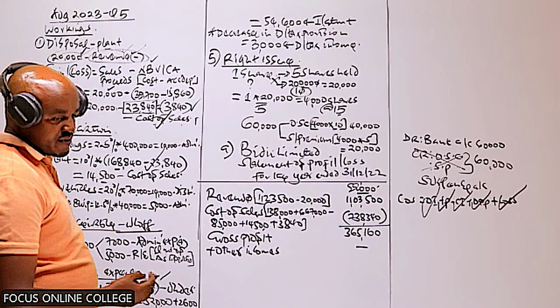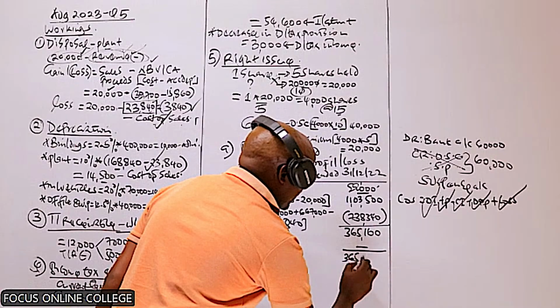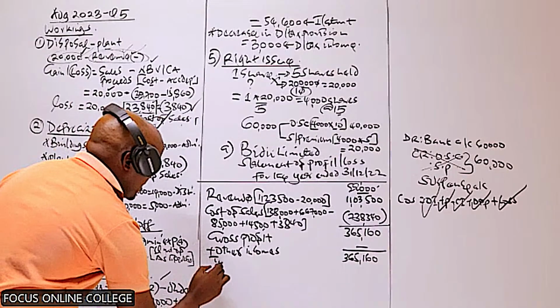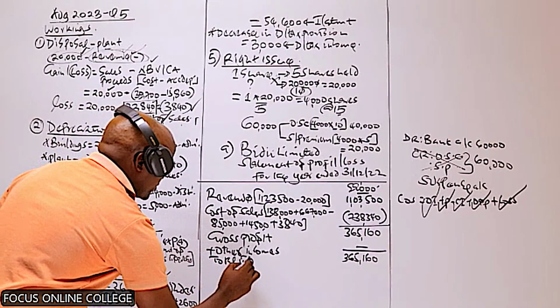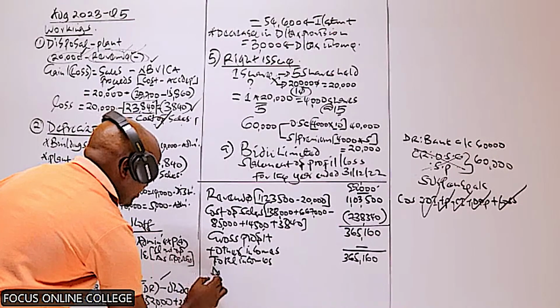And we less now the expenses. Maybe first of all, you can get the total incomes: 365,160. So we less the expenses. Remember, this is our total incomes. So for the expenses, we can start with the distribution cost.